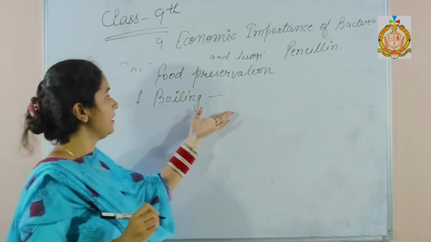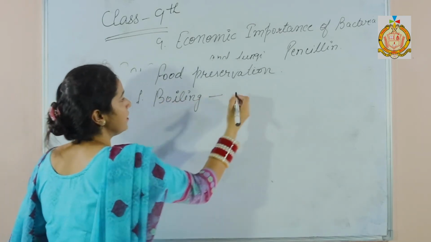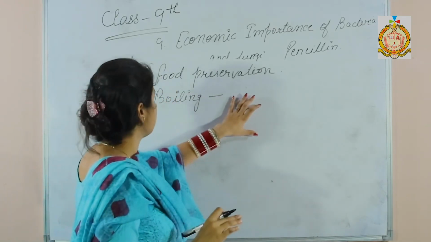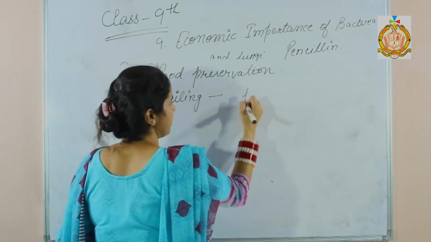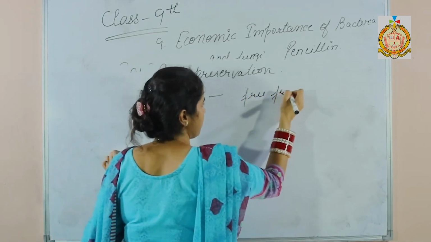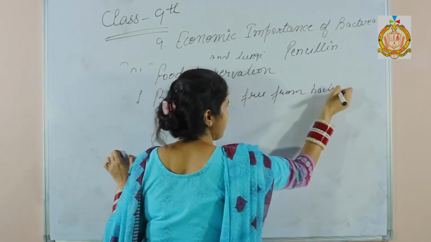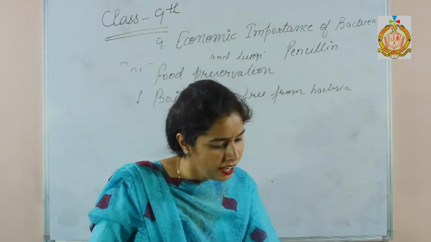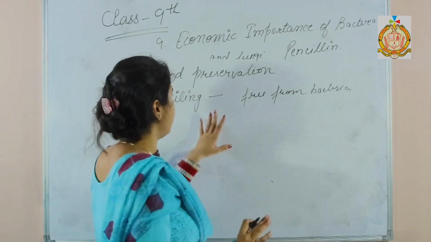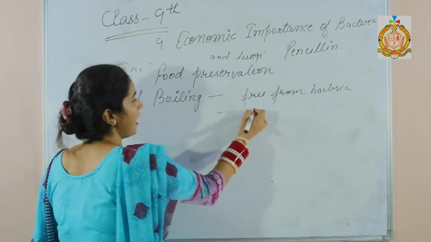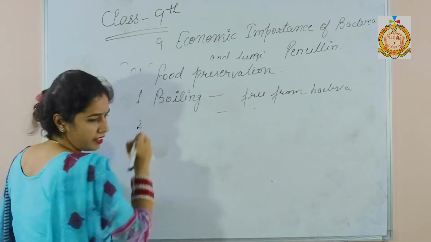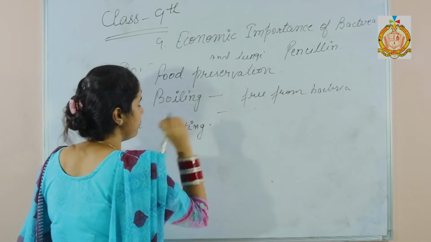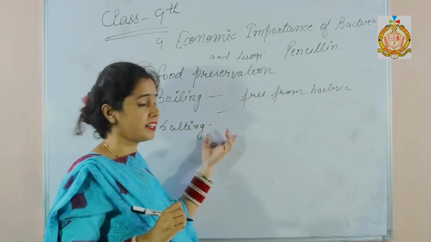When we boil anything, then we can free it from bacteria. For example, when we boil water, at higher temperature and increased pressure, the bacteria are killed. Second is salting. When we do excess salting, that kills the bacteria.